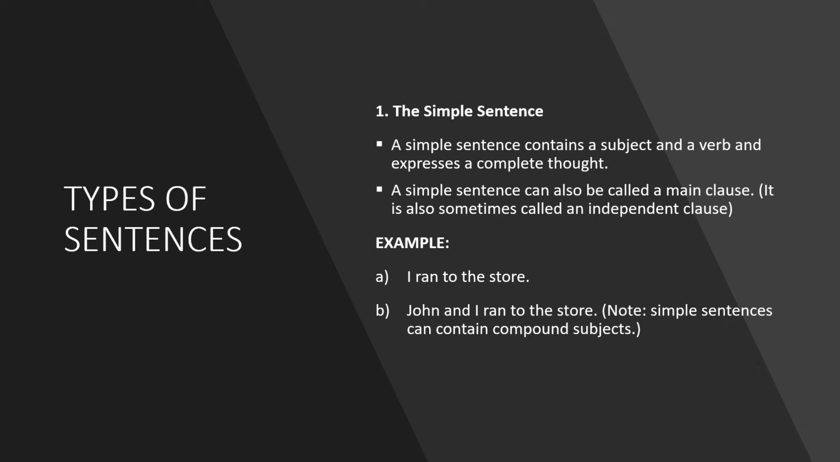In the example we've given you, we've said, I ran to the store. Another version could be, John and I ran to the store. It's useful to note that simple sentences can contain compound subjects. Mr. Ngema, what's a compound sentence? Well, compound just means that the subject is composed of two or more separate elements. In this case, the two elements are both John and I.